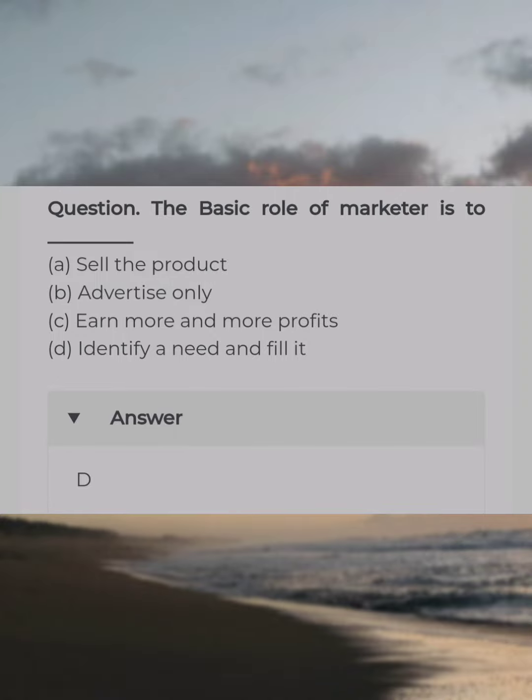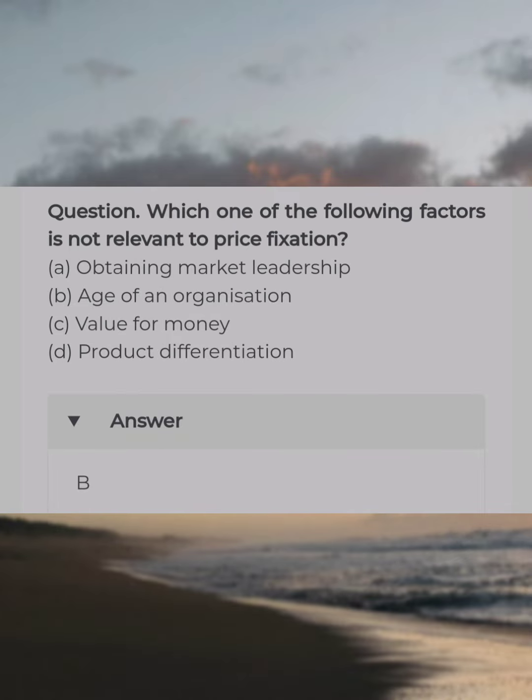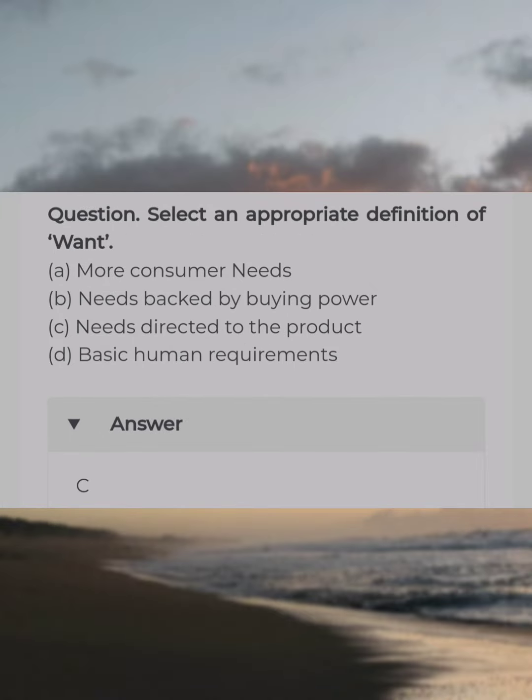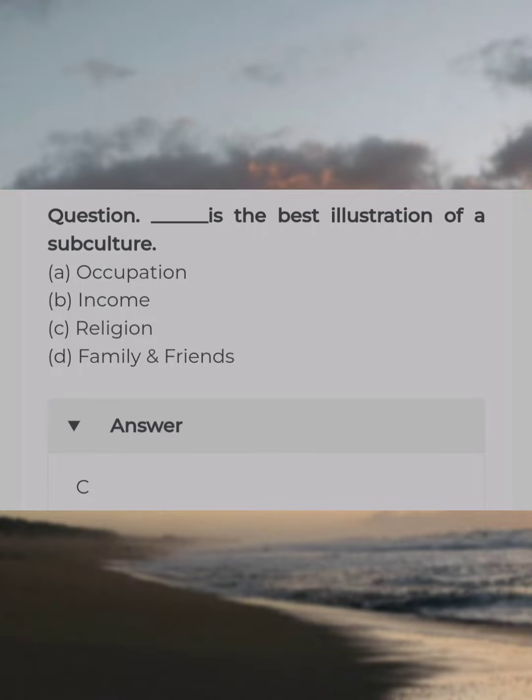Identify a need and fill it. Which one of the following factors is not relevant to price fixation? Answer B. Age of an organization. Select an appropriate definition of want. Answer C. Needs directed to the product. Dash is the best illustration of a subculture. Answer C. Religion.